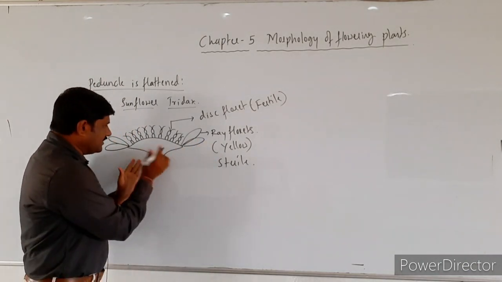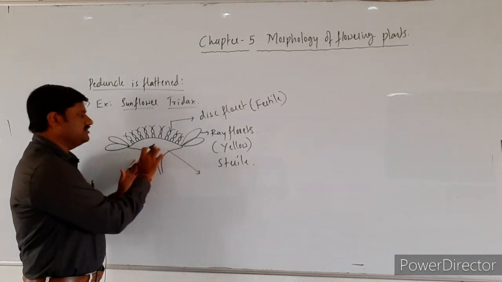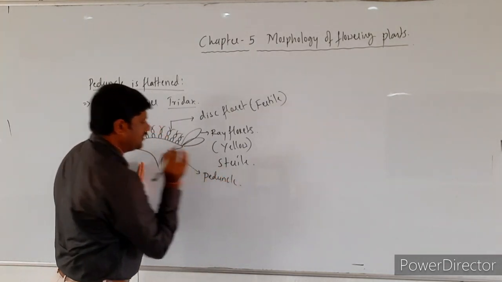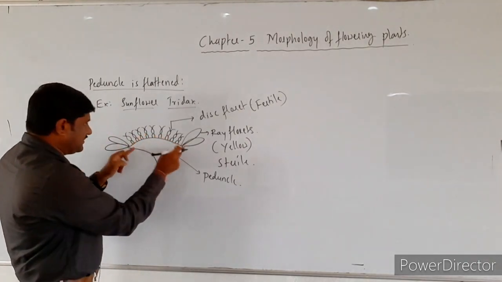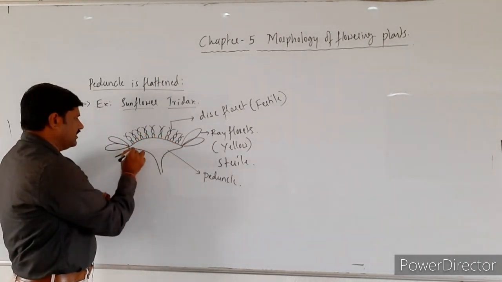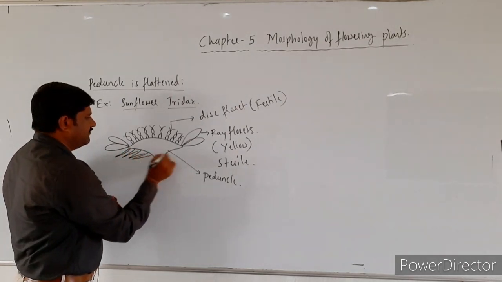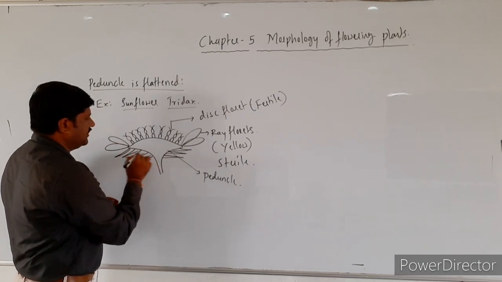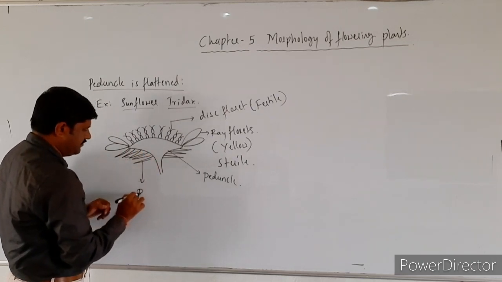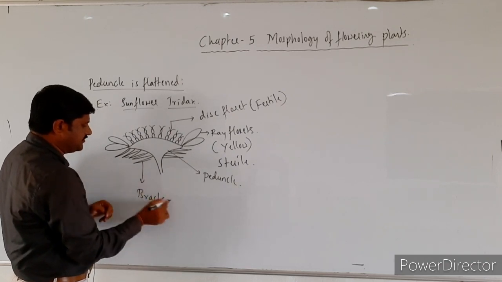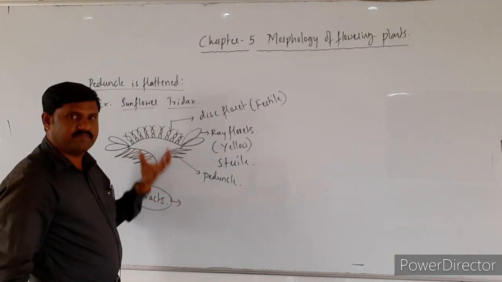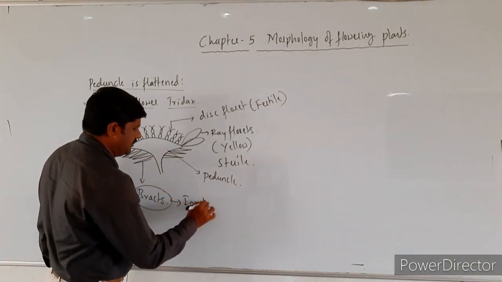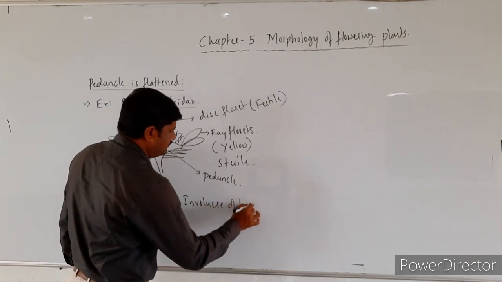See here, what is this structure called? This structure is a flattened peduncle. On this peduncle, at the base of each flower, you come across many green colored bracts. A cluster of bracts will be there at the base, forming an involucre of bracts.